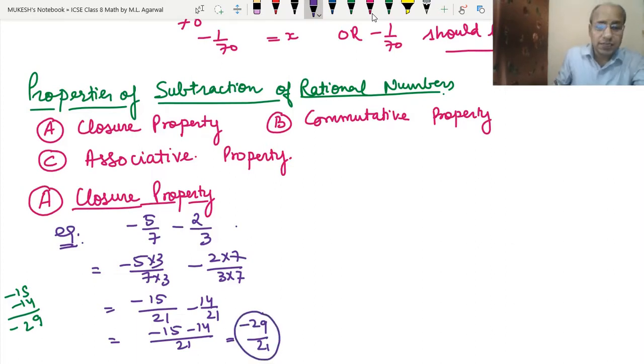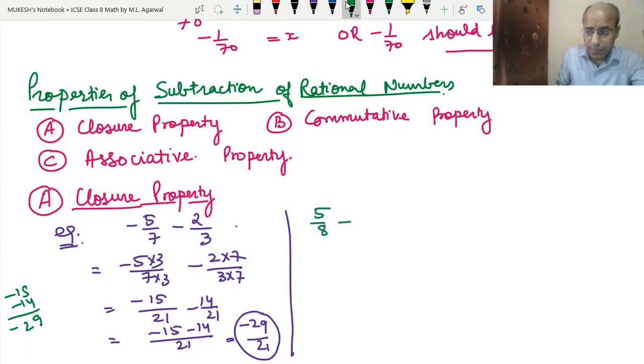Clear? Now let's take another example, 5 upon 8 minus 4 upon 5. Here both numbers are positive, and we are subtracting them. Now 8 and 5 do not have any common factor. 5 is a prime number, but 8 is a power of 2.